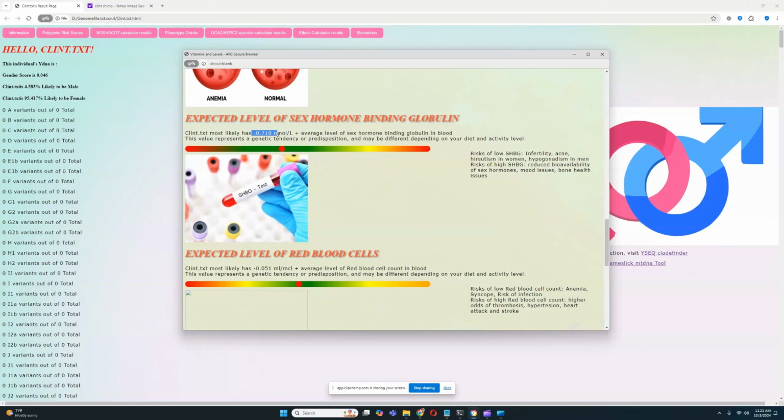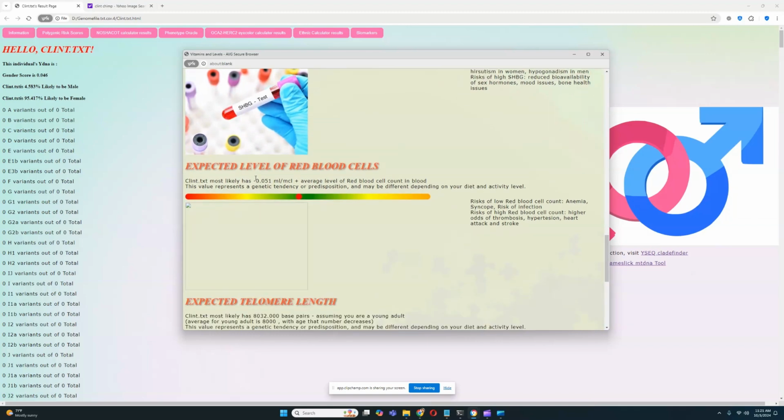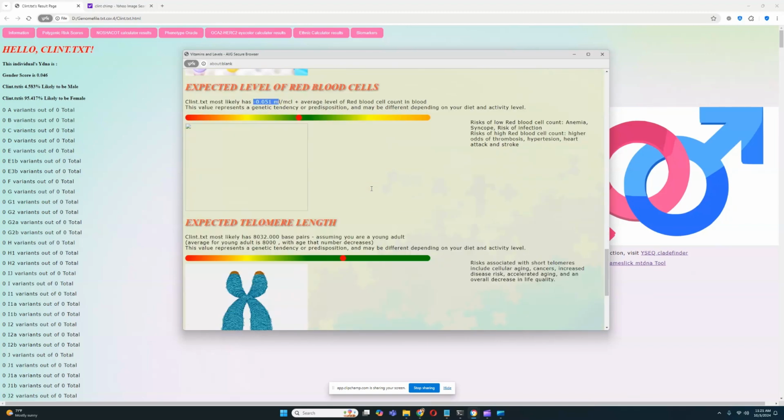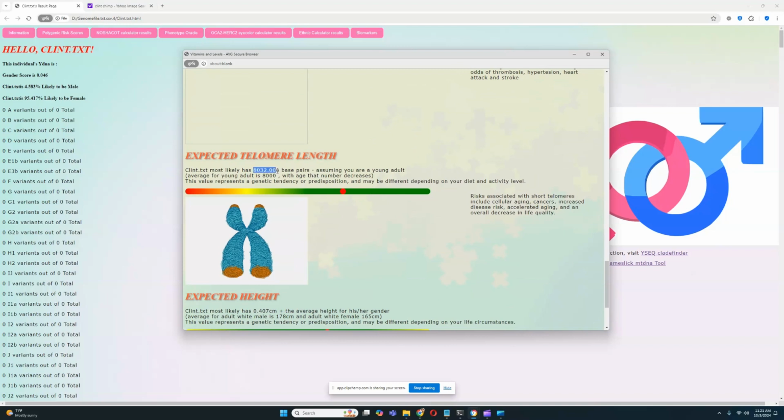Below average level of sex hormone binding globulin in blood. Below average level of red blood cell count in blood. Above average base pairs for telomere length. So he's predisposed to longer lifespan.